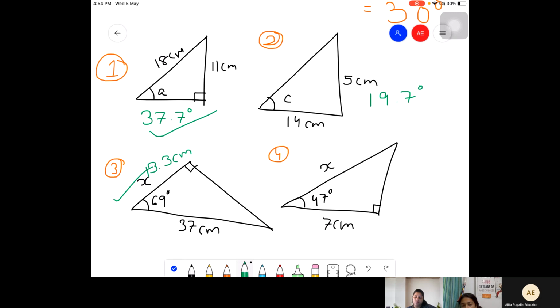Ma'am, over here we don't need to use any of sine, cos, or tan, right? Where? Question number 4.